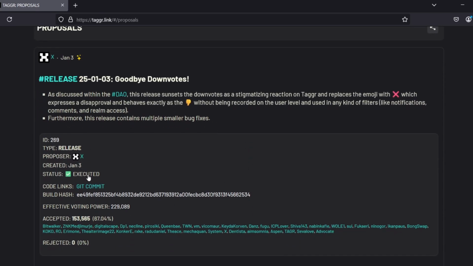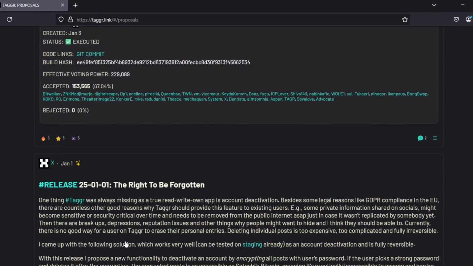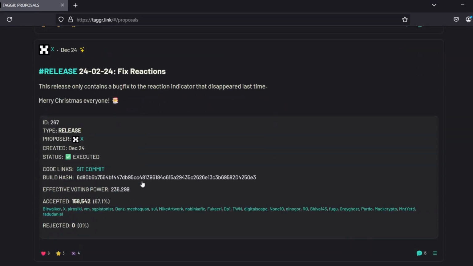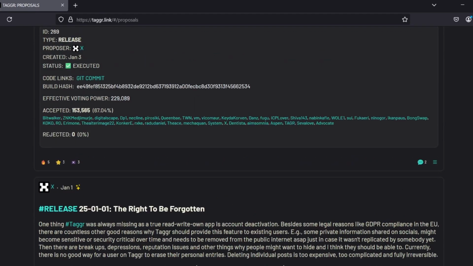So this was voted on and executed. You can look at the git commit. These are the users who voted for it, 67%, and no one rejected it. So you can see all the different things through the whole history of Taggr, what has been proposed.